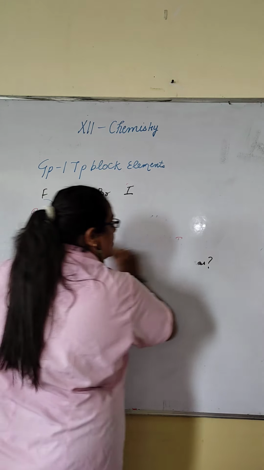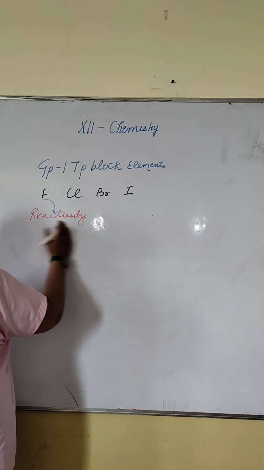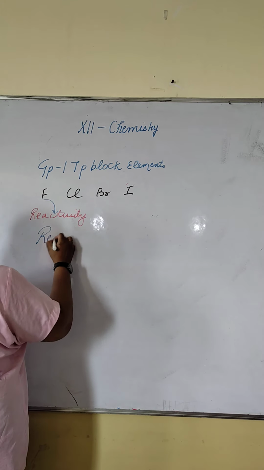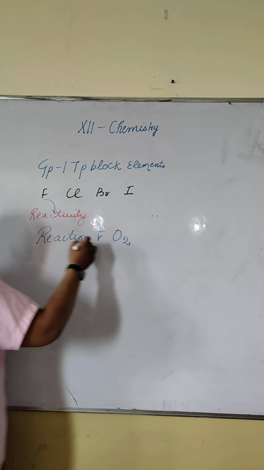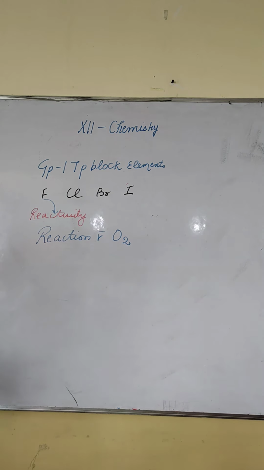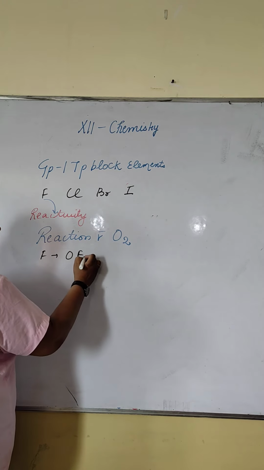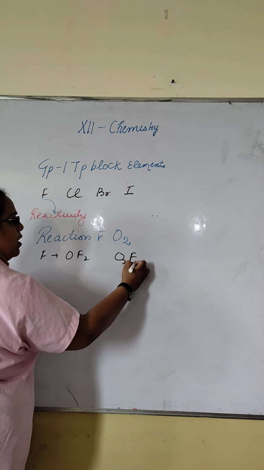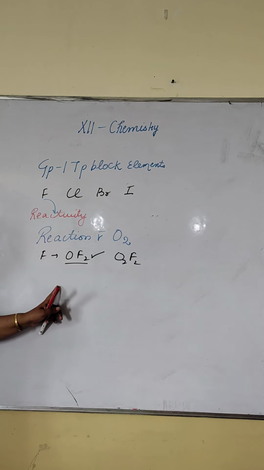Next is reaction with oxygen, the oxides. They form a number of oxides. Like with fluorine, they form OF2 and O2F2, of which O2F2 is more stable at 293 Kelvin.